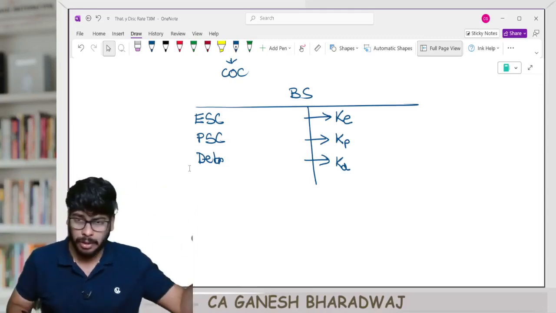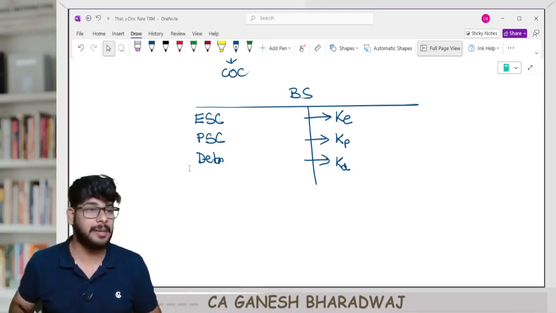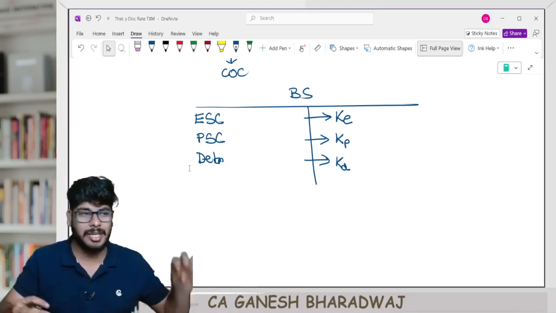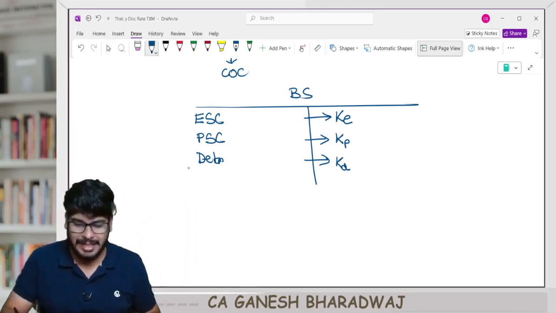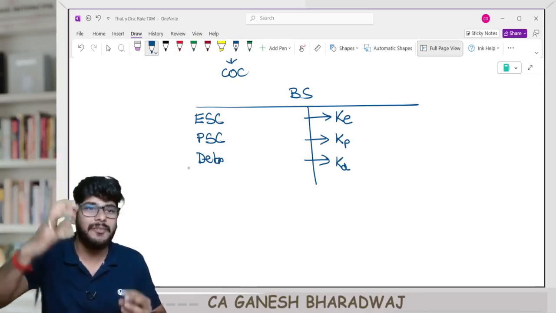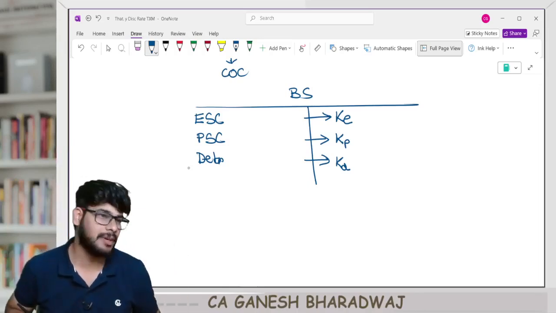For equity there will be equity dividend, for preference there will be preference dividend, and for debentures there will be interest. So this calculation done for every source of finance is nothing but the discount rate or the IRR for that source, which we denote using KE, KP, KD, etc. Are you clear?